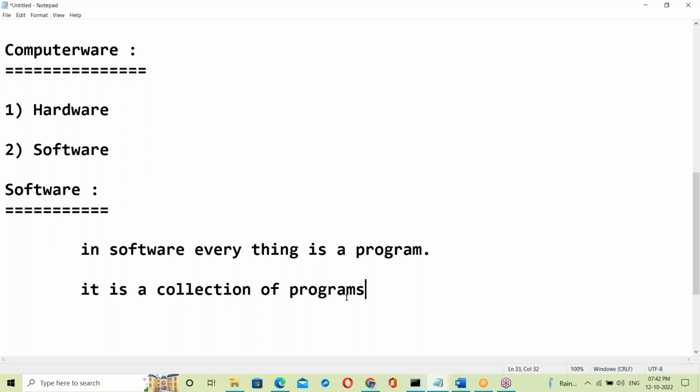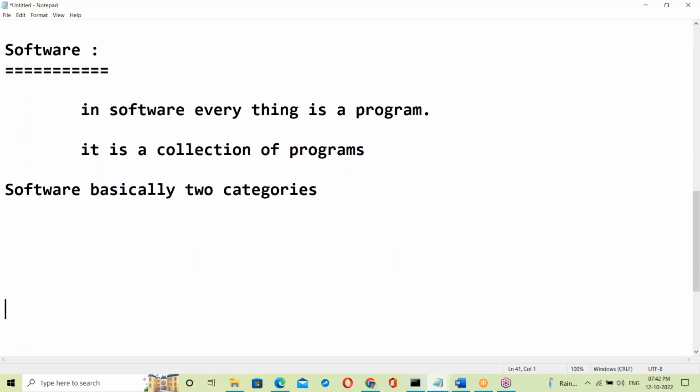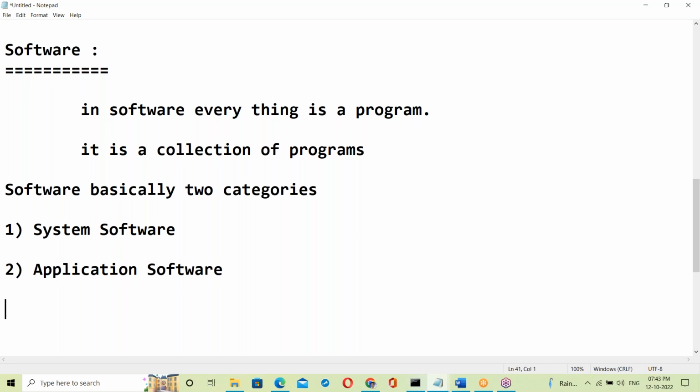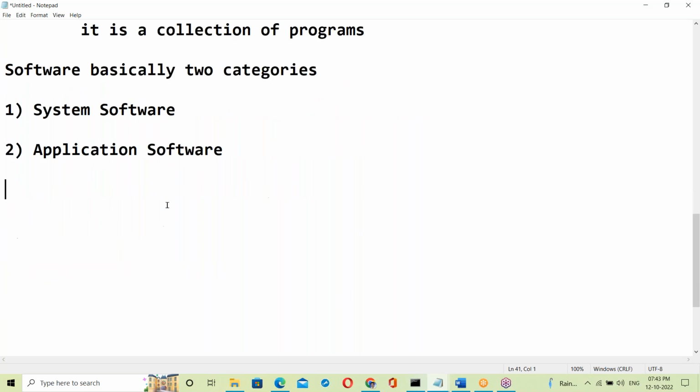See here, software basically has two categories. First one, system software. Second one, application software. What is system software?